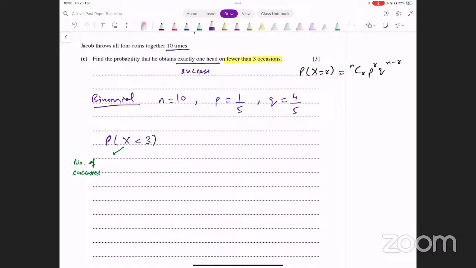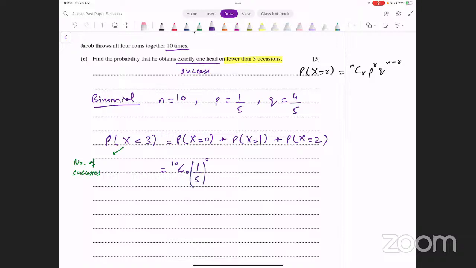X less than 3 का क्या मतलब है? You could have 0 success, or you could have 1 success, or you could have 2 successes. 3 नहीं हो सकती, इसने कहा fewer than 3, तो 3 included नहीं है. 0, 1 या 2 successes हो सकती हैं. ये तीनों input कर दें, यहाँ पे n की value 10 डालें. 10C0 into p, which is 1/5, and say that's 0.2. Yeah, 1/5 input कर देते हैं.